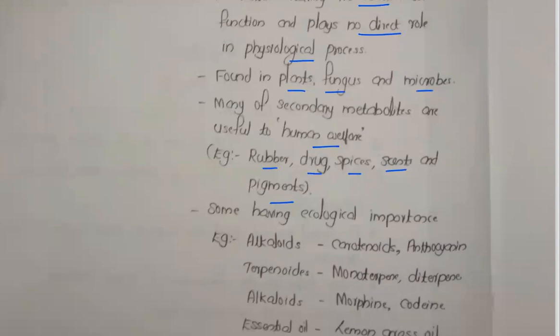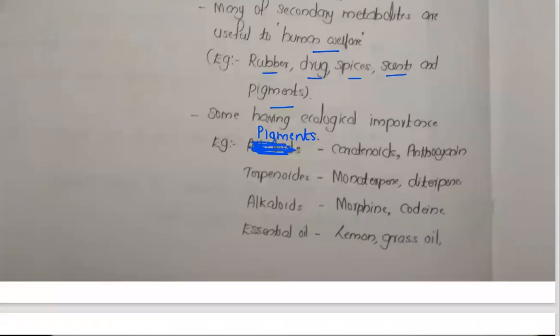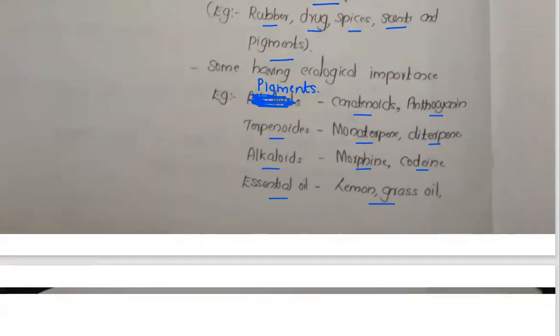Now coming to some of the ecological importance. So first of all, this is actually wrong. That is about the pigments. Some pigments are present inside our body. For example, carotenoid pigments are there, and anthocyanin pigments are also there. Now terpenoids, that is monoterpene and diterpene. Carotenoids and anthocyanin. Terpenoids, monoterpene and diterpene are examples of secondary metabolites, isn't it? Alkaloids, that is morphine and codeine. Essential oil, lemongrass oil, is an example for the secondary one.